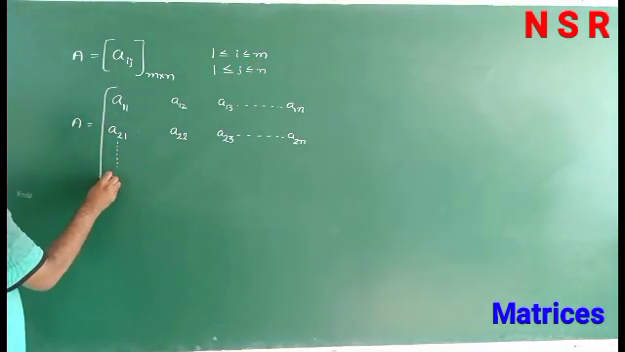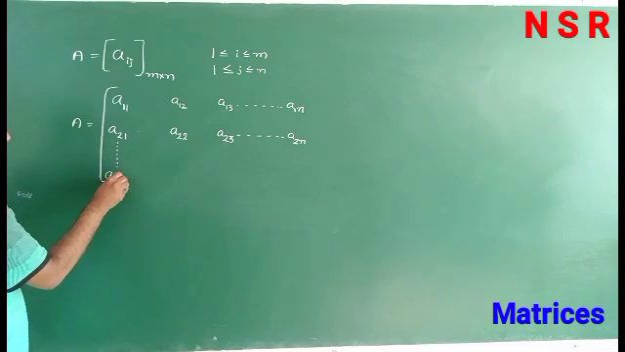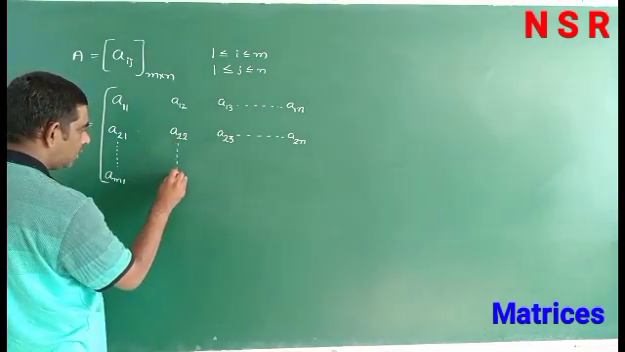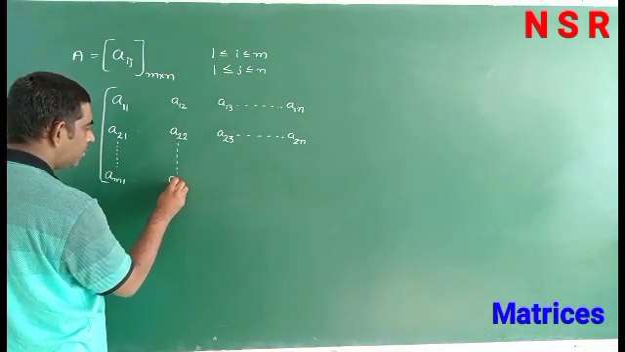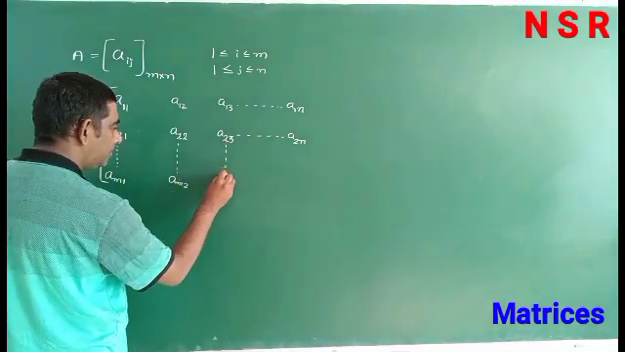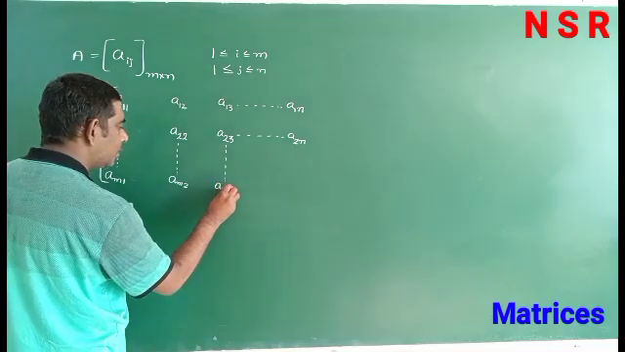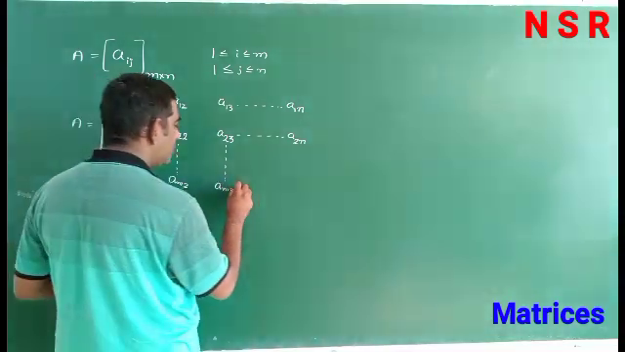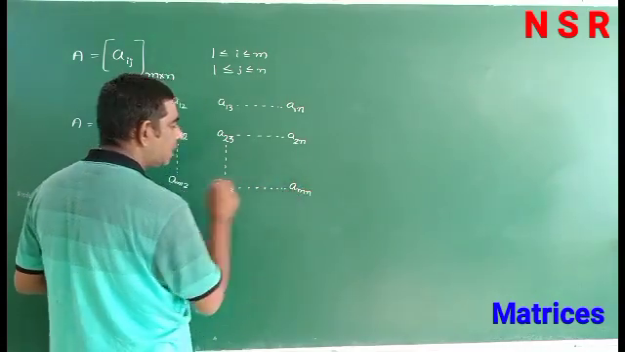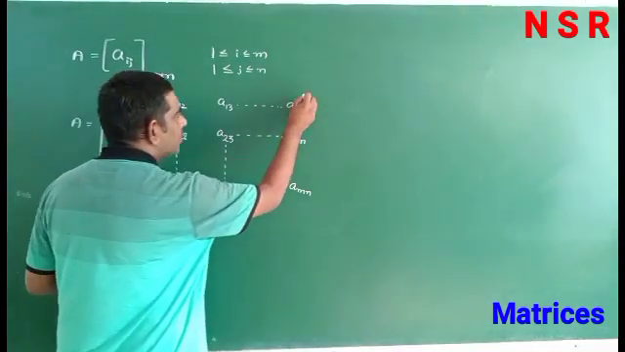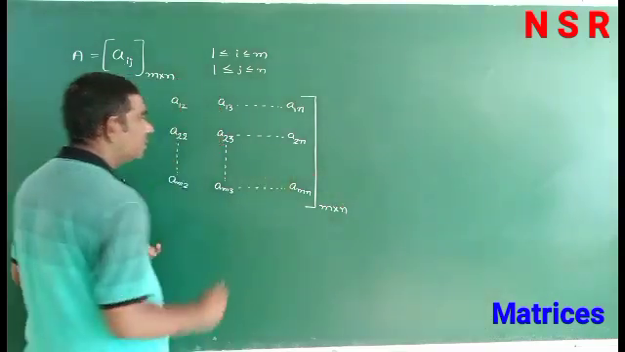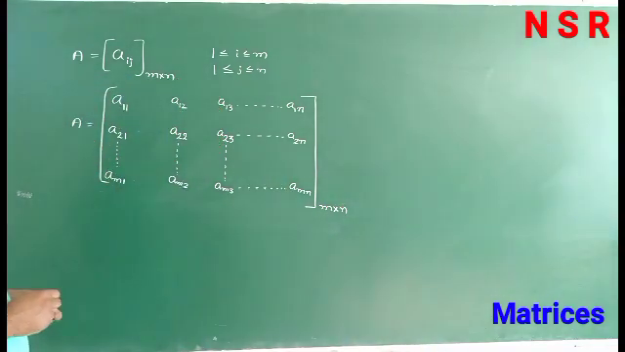So, mth row, first column AM1, AM2, mth row, second column. Next, mth row, third column, up to mth row, nth column. So this element is AMN. So the order of this matrix is m by n. So this is the general representation of matrices.